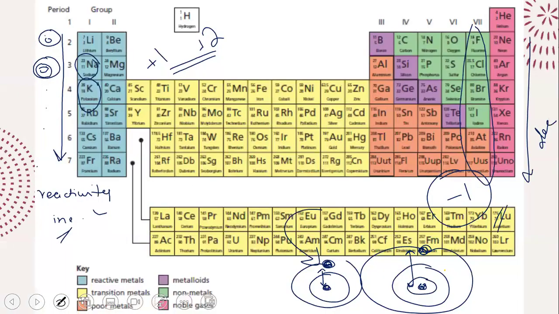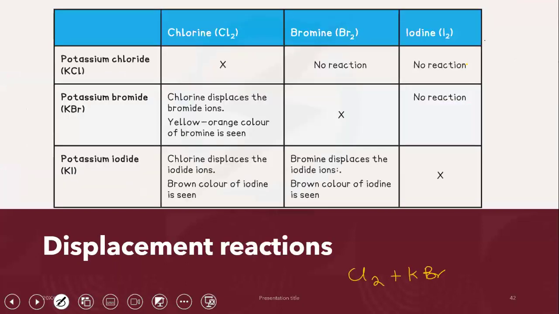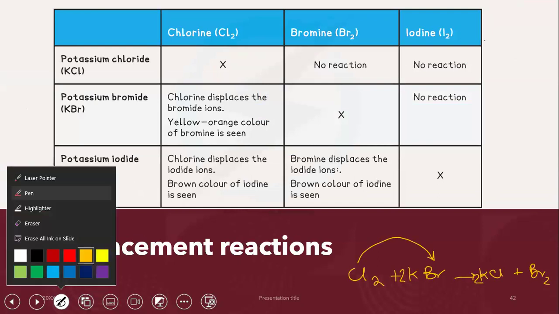For group 7, the reactivity decreases as you go down. Bromine is less reactive, chlorine is more reactive. So, what is going to happen? Since chlorine is more reactive, it can displace, it can remove bromine from its compound. And it will give you potassium chloride and bromine. Right? And you will observe a color change. That's why I put this table in front of you.